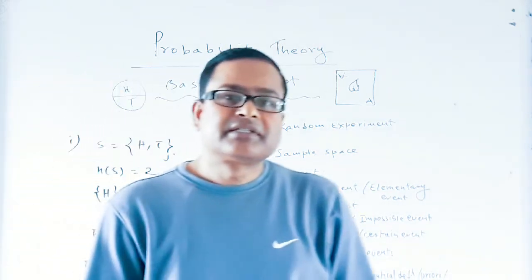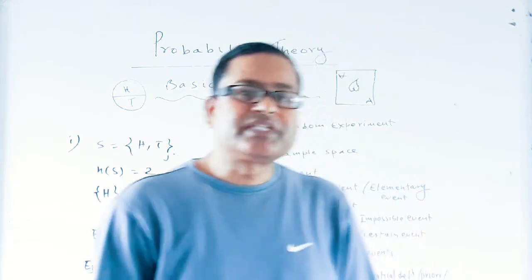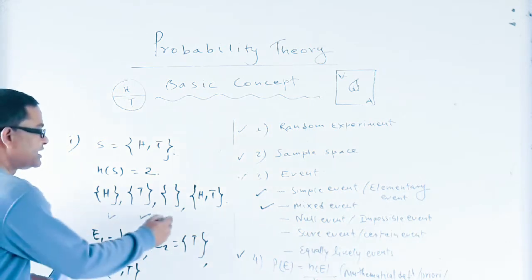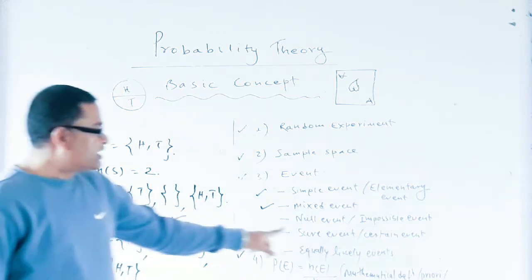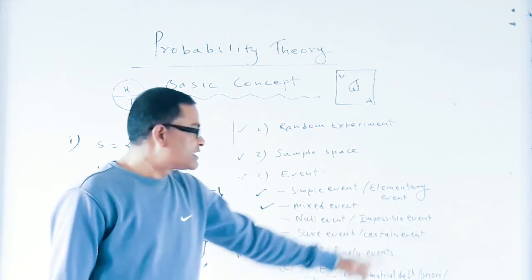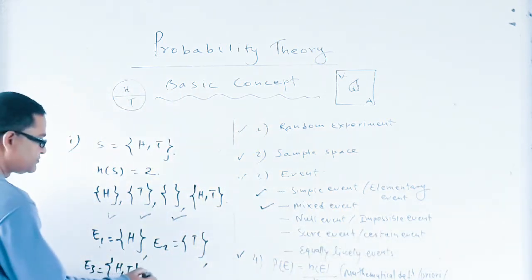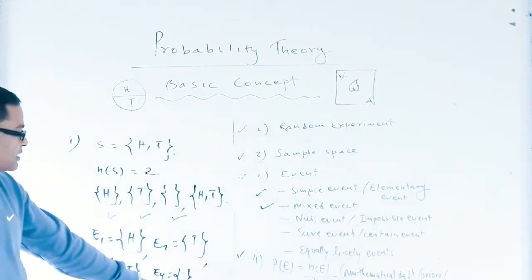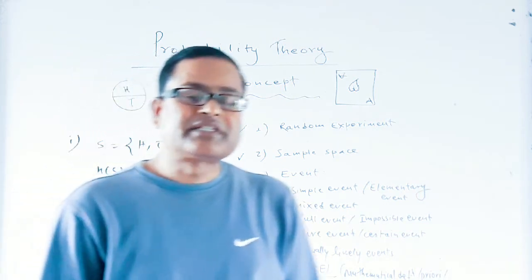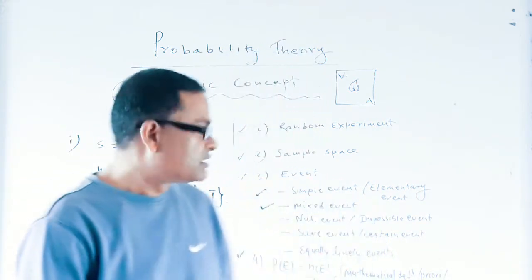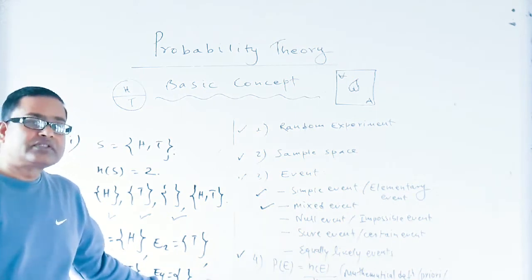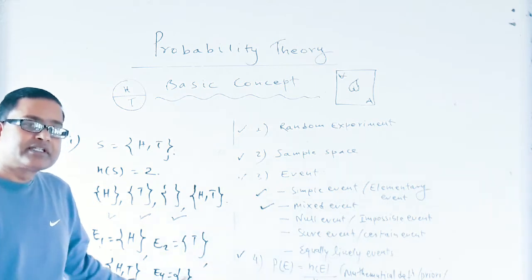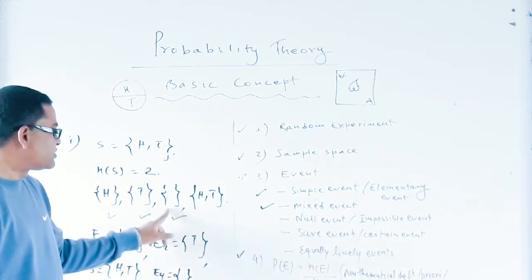The null event is the event which does not contain any element, so it is known as null event, or we can say impossible event. The fourth event is the null event, also known as impossible event, because the number of elements in the fourth event is equal to 0.